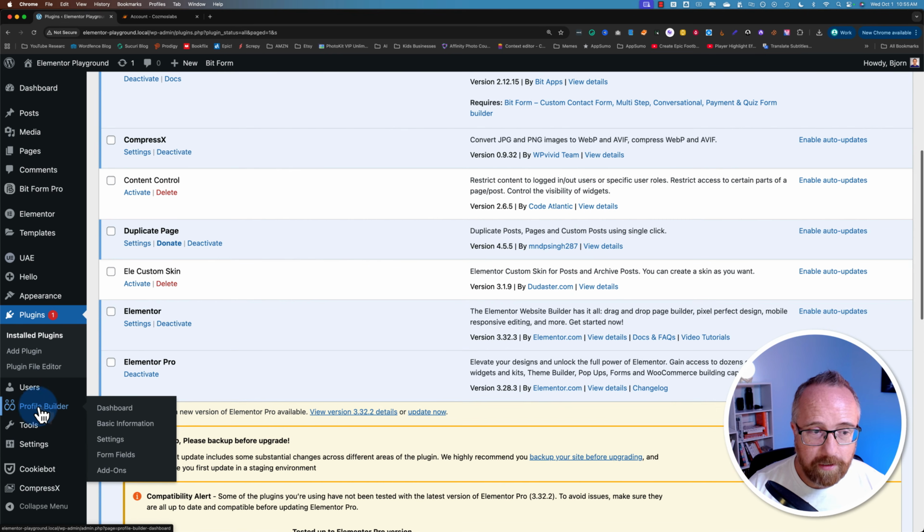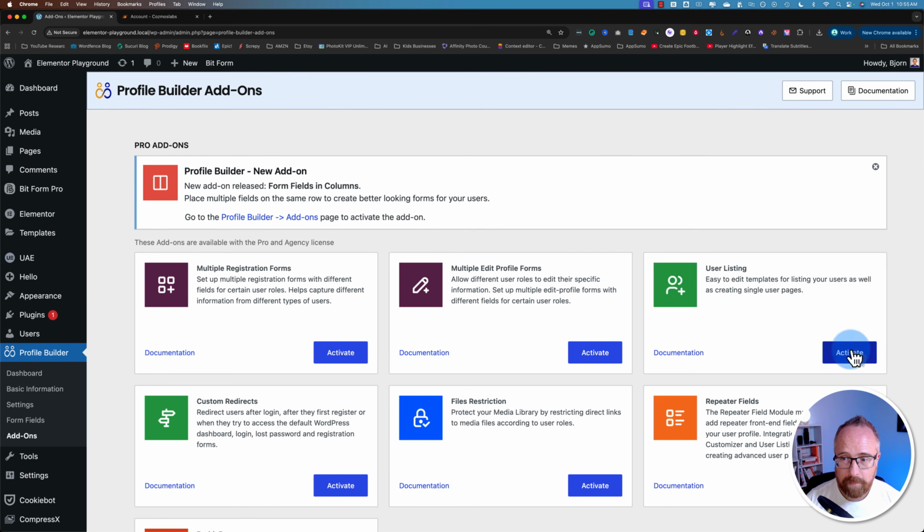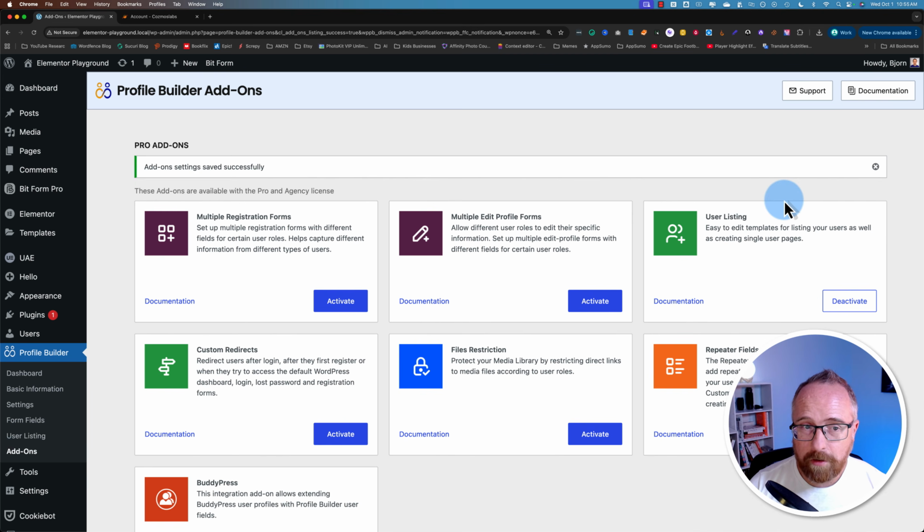And I'm going to scroll down to Profile Builder on the left and go to add-ons. And I'm going to activate user listing. And this is all we need for the core of this tutorial. Later on, I'll talk about multiple registration forms and multiple edit profile forms, but for now, we just need the free version, the pro version, and the user listing add-on.